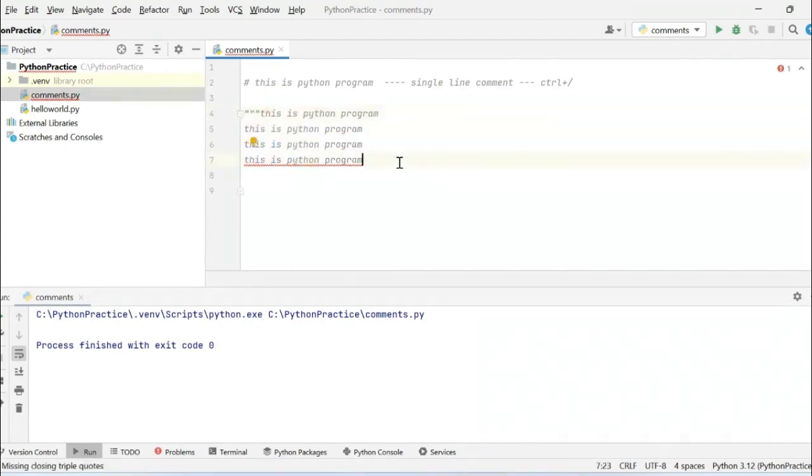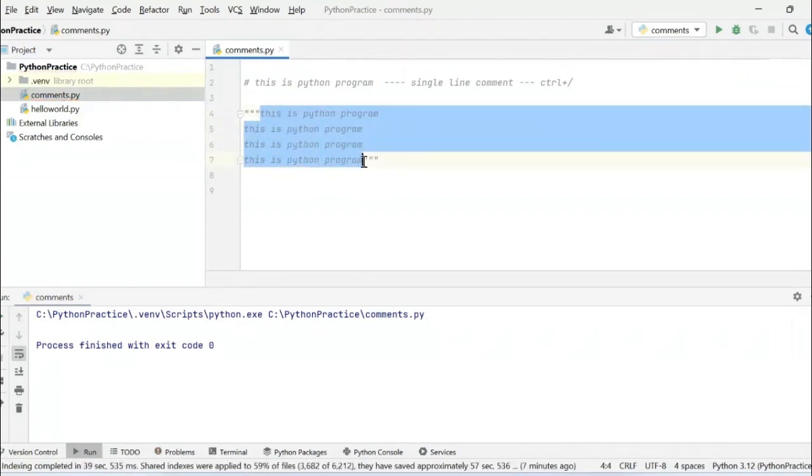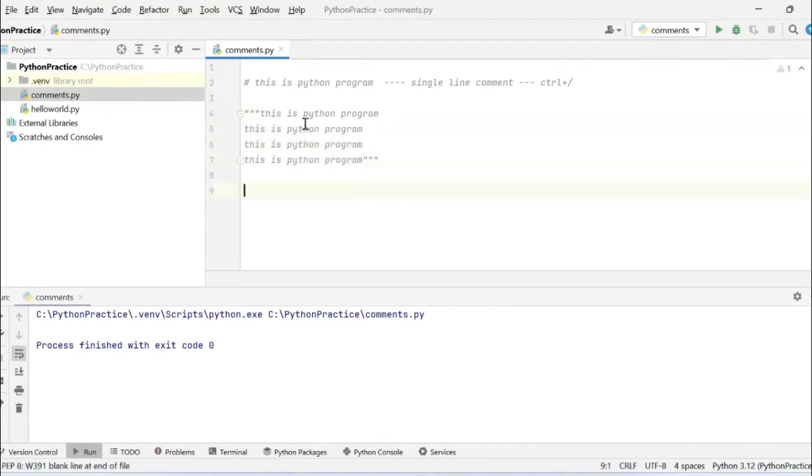At the end of the statements, I use triple double quotes again. If I place multiple statements inside triple double quotes, then it is nothing but a multi-line comment. So I'm just commenting multiple lines of code.